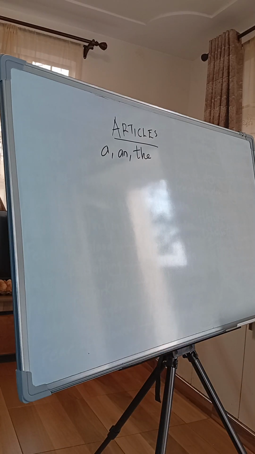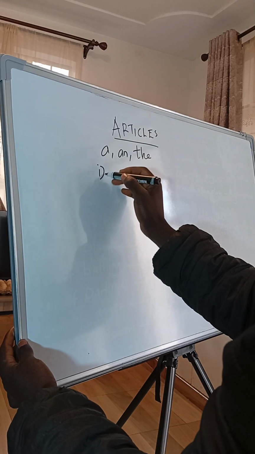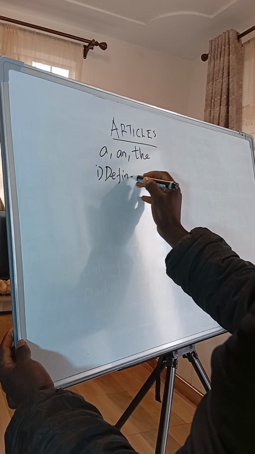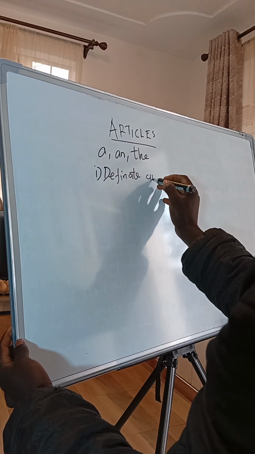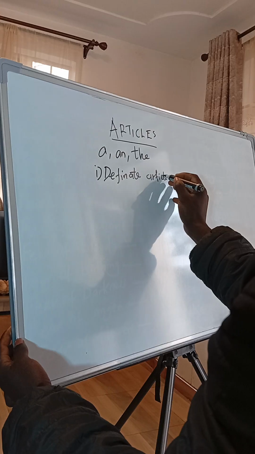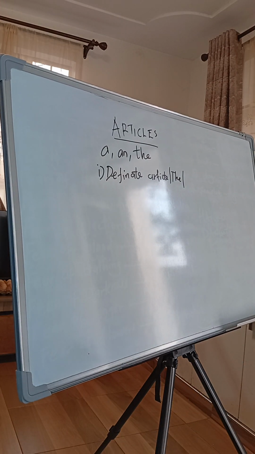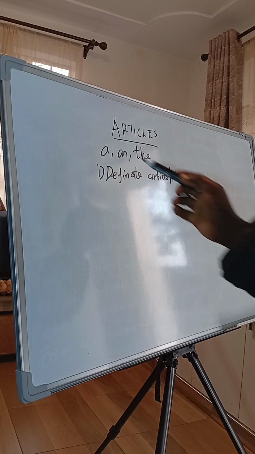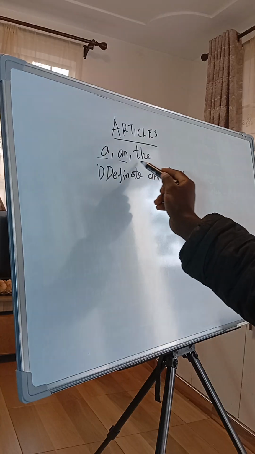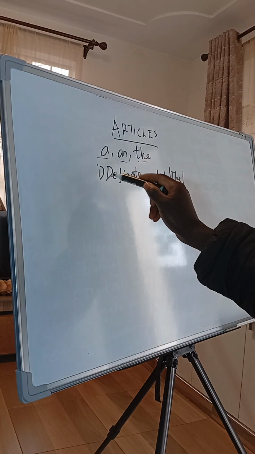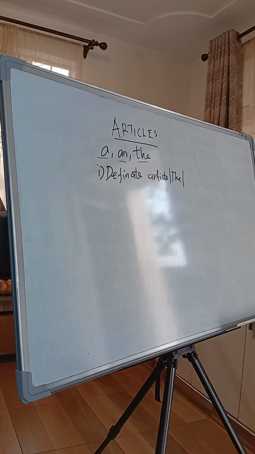We have two categories of articles. The first one is called definite articles. Definite article, we have the, that is the definite article the. Where and when do we use that article called the? Before we proceed, we have three articles, a, an, and the. Now the is the first category, the definite article. When do we use that article?